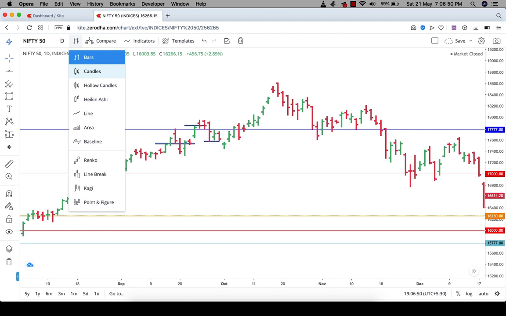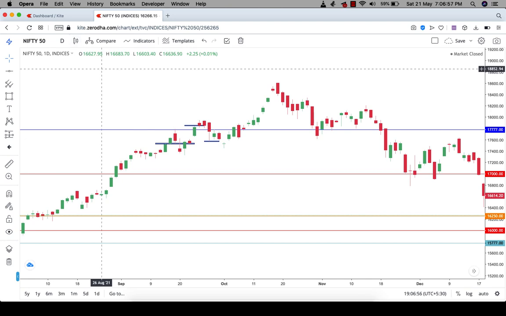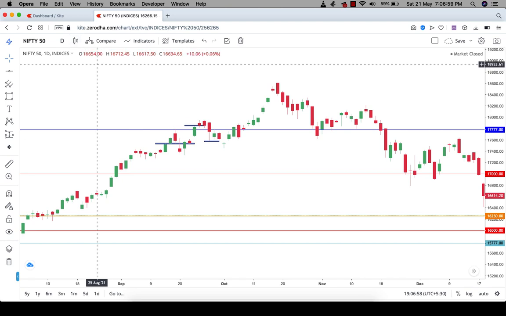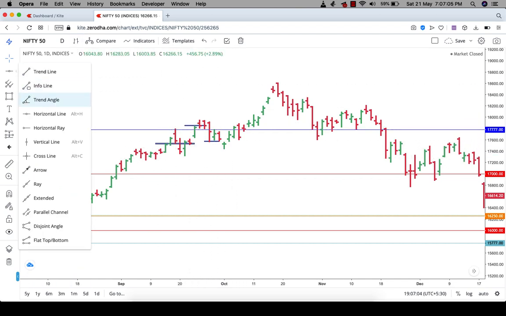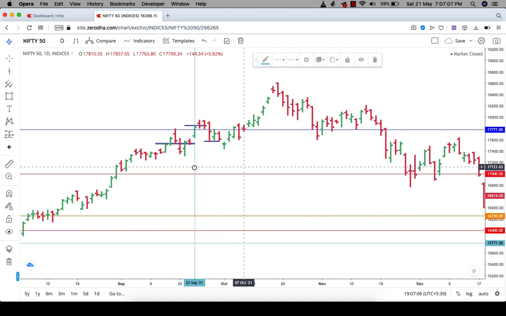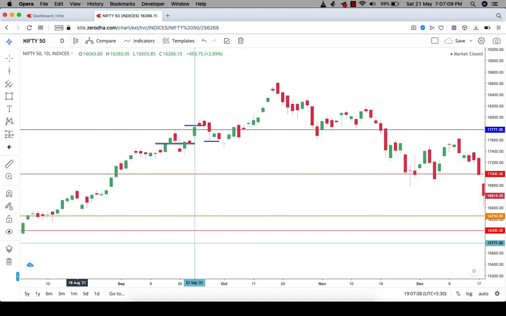According to me, and it's not my own opinion, if you open the candlestick chart, the difference between the bar chart and the candlestick chart is nothing but the role of psychology.